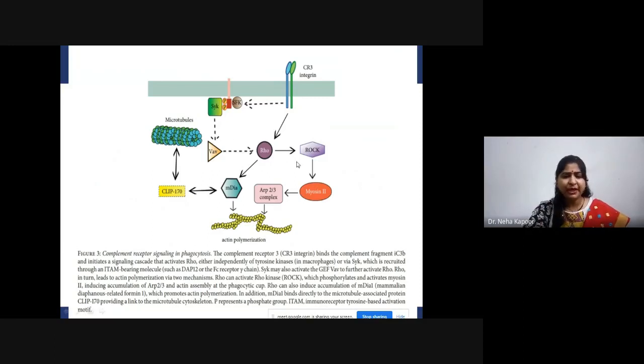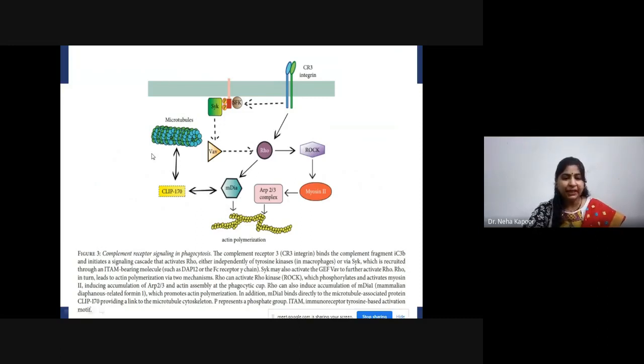However, this SYK protein, then Rho in turn, leads to actin polymerization. It can mediate this process by two mechanisms. First, it can activate the Rho kinase, known as ROCK. It will phosphorylate and activate the myosin 2 residues and induce the accumulation of ARP2 and ARP3 and actin assembly at the phagocytic step. However, it can also induce the accumulation of mDia1, that is mammalian diaphanous-related formin 1. And what it will do, it will again promote the actin polymerization.